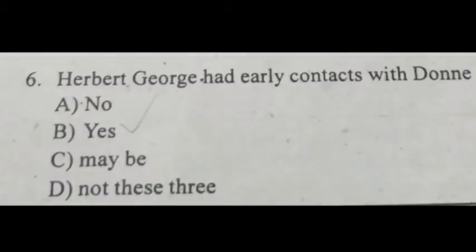Herbert George had early contacts with Donne. Yes. Who abandoned early pursuits to become a priest? It is Donne. Donne abandoned early pursuits to become a priest.